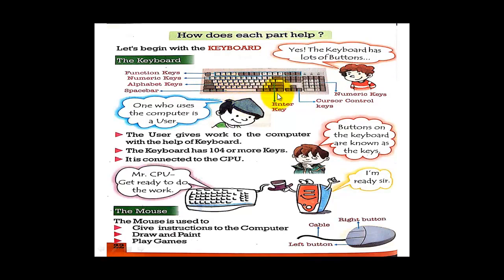There are some other symbols given on the keyboard also, like plus, minus, asterisk, bracket, greater than, less than, comma, semicolon, colon, question mark, forward slash, backward slash. These are some of the keys given here. I have shown here function keys, numeric keys, alphabet keys, space bar, enter key, cursor control keys, and numeric keys.